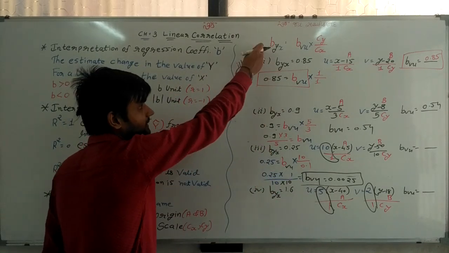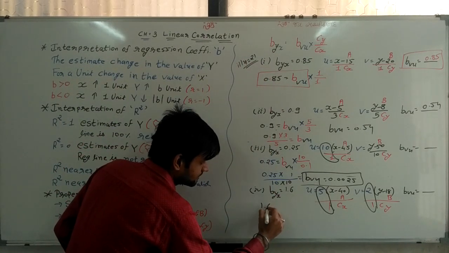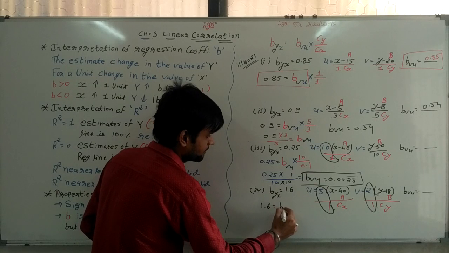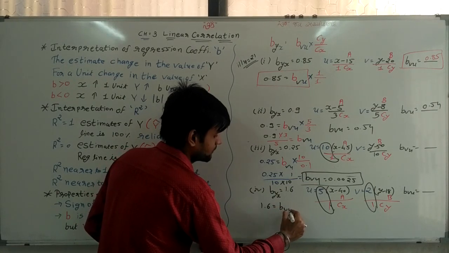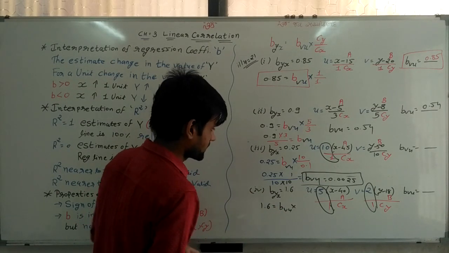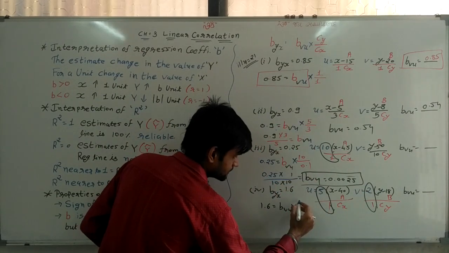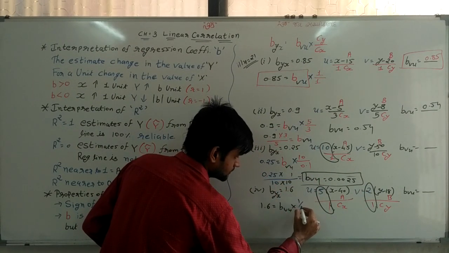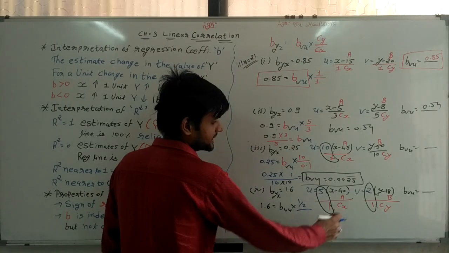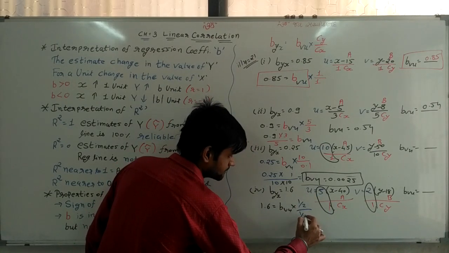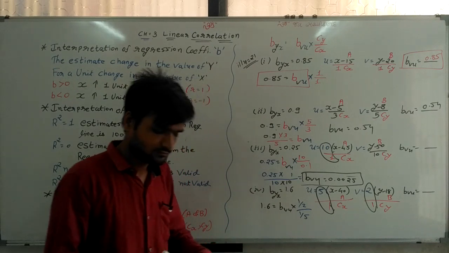Now replace it in the value. 1.6 is equal to BBU into CY. CY is equal to 1 by 2. Sir, CX 1 by 5. Simple.